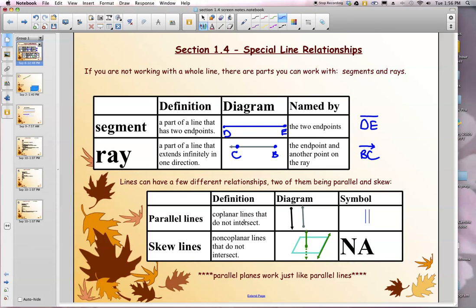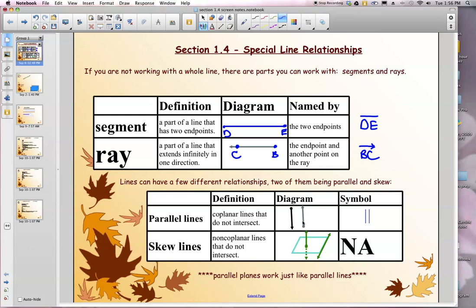Lines can have relationships between themselves other than just being pieces of whatever. They can be parallel, which I'm sure that you've talked about several times in past classes. Remember, parallel means that they are coplanar, means they're on the same flat surface, and they do not intersect. They stay exactly the same distance apart all the time. Now, segments can be parallel, rays can be parallel, lines can be parallel.